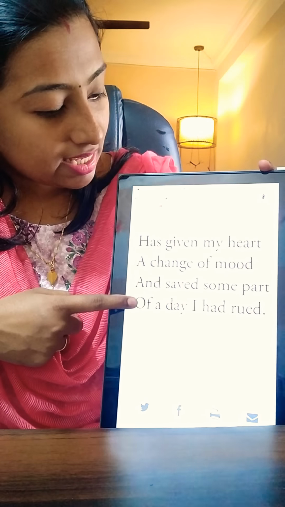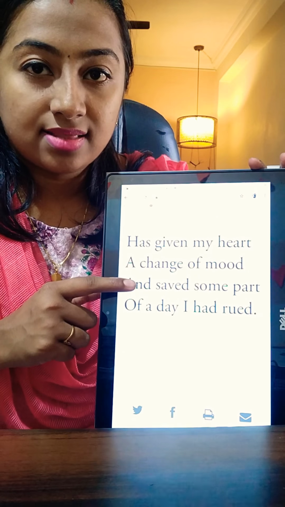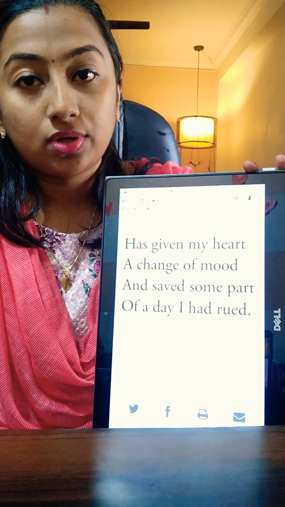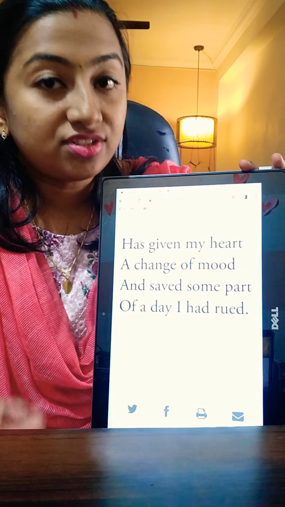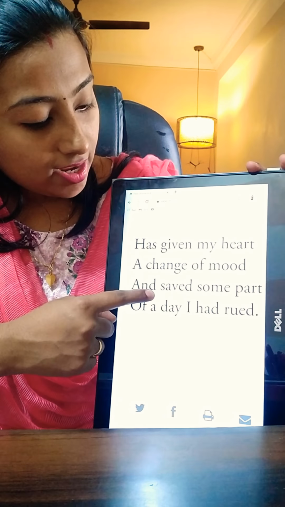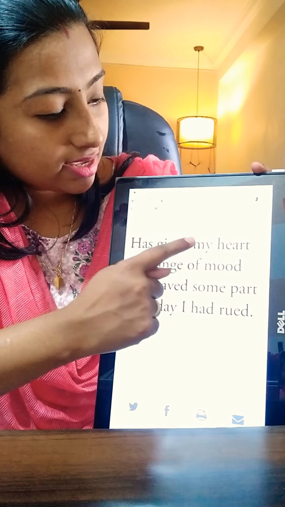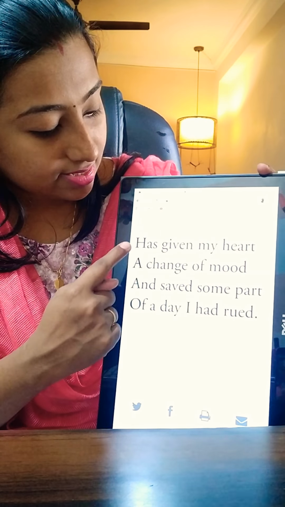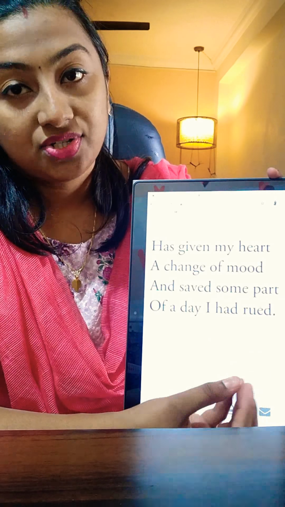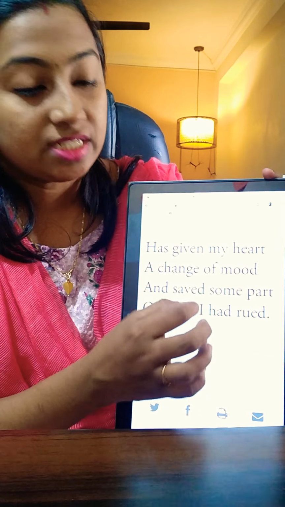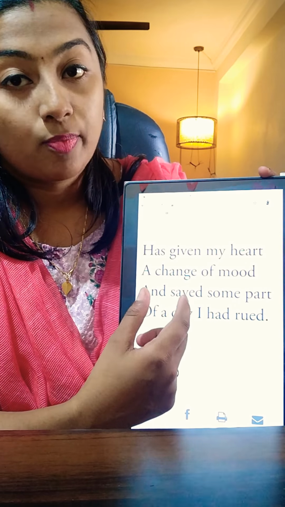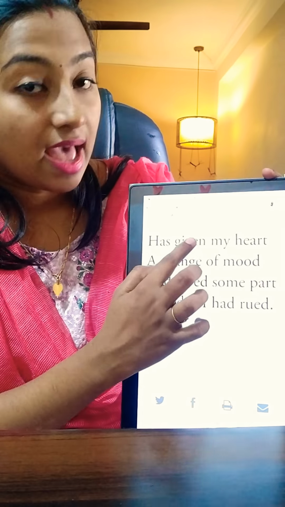Now let's move on to the second stanza. In the second stanza, the poet has made use of the literary device alliteration. You all might be familiar with this literary device, alliteration. Alliteration is the repetition of consonant sounds. When you look at the first line, "has given my heart," the sound 'h' is repeated twice. So you can say the literary device alliteration, or the repetition of consonant sound 'h', came here. So the poet has made use of the literary device alliteration.